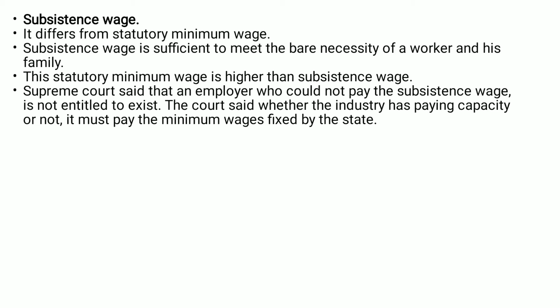The statutory minimum wage is always higher than the subsistence wage. The Supreme Court said that an employer who could not pay the subsistence wage is not entitled to exist in the field. The court said whether the industry has paying capacity or not, it must pay the minimum wages fixed by the states.